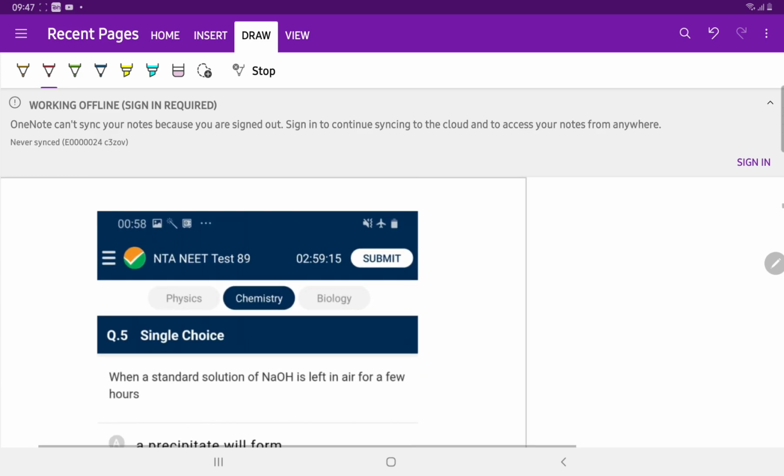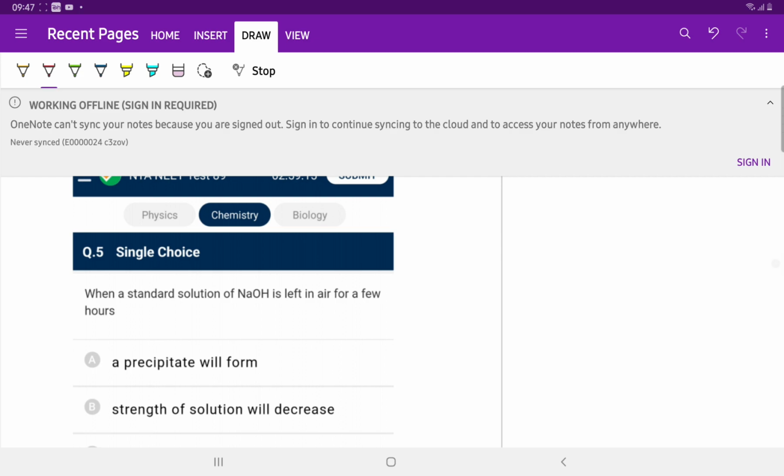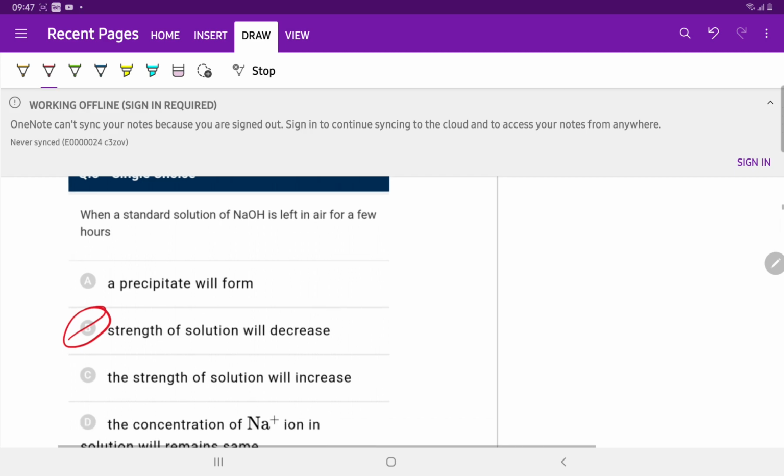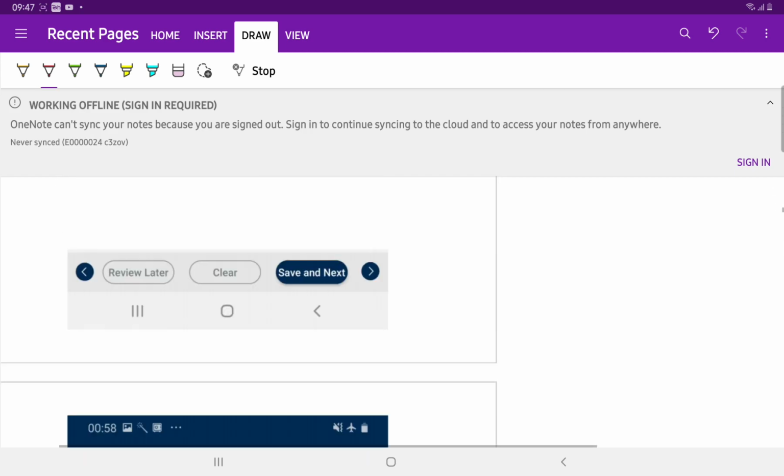Question number 5. When a standard solution of NaOH is left in air for a few hours, we know very well that NaOH is deliquescent in nature, which absorbs moisture. So the strength of the solution decreases. The strength of the solution decreases since NaOH absorbs moisture from the atmosphere. NaOH is deliquescent in nature.